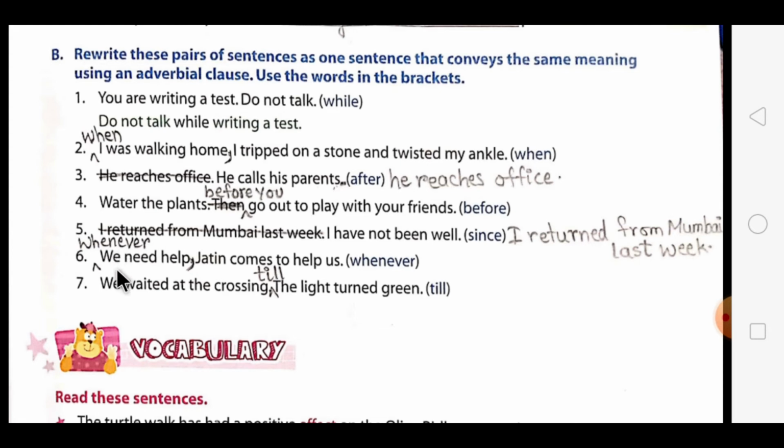The sixth one is we need help. Jatin comes to help us. You have to use the word whenever. So we will begin with this word whenever. So you have to separate the adverbial clause with a comma because it is coming before the main clause. So the sentence will be, whenever we need help, Jatin comes to help us. The last one is we waited at the crossing. The light turned green. You have to combine it with the word till. So dear students, the answer will be, we waited at the crossing till the light turned green.